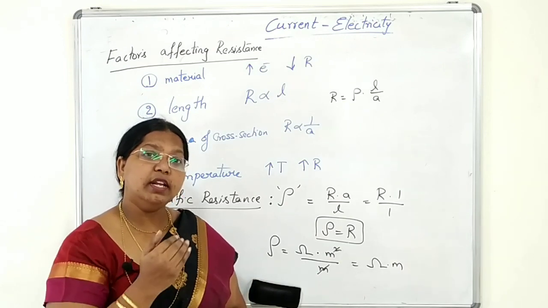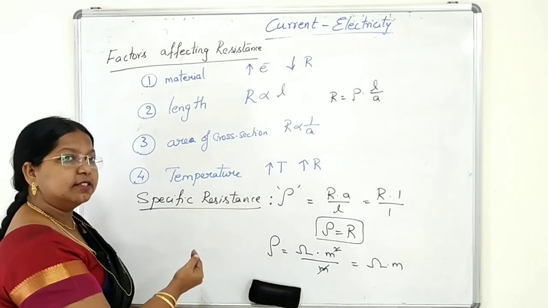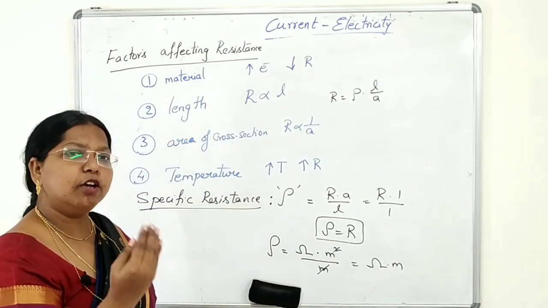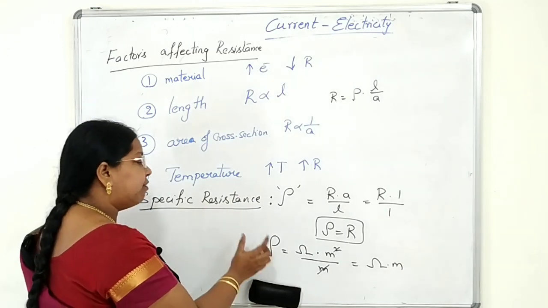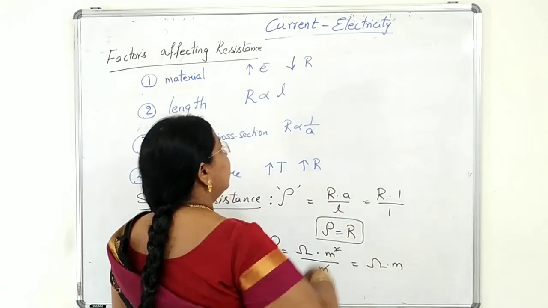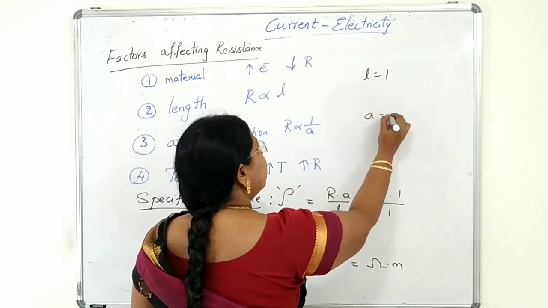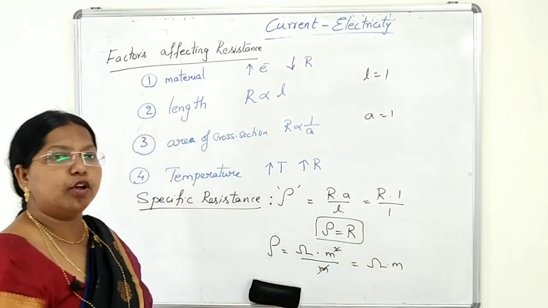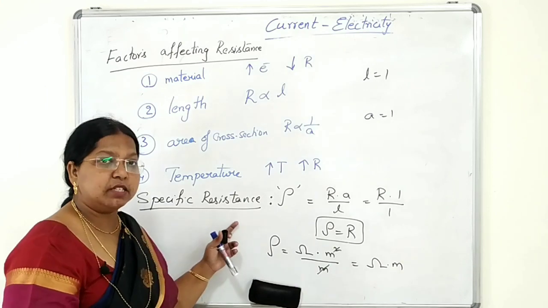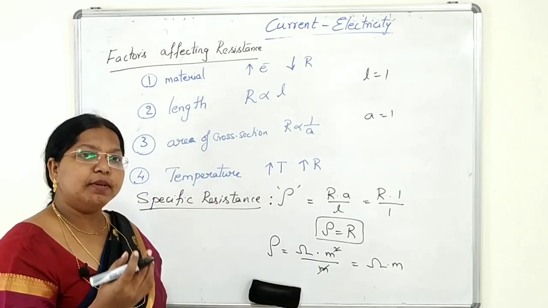Okay. Now we will go ahead and see the factors affecting this specific resistance. Will the length affect it, students? No, because we have already fixed it. We have specified the length as unit length, length is equal to 1. We have specified the area of cross section also, unit area. So length and area of cross section will not affect the specific resistance. The only thing that will affect it is the material of the medium.